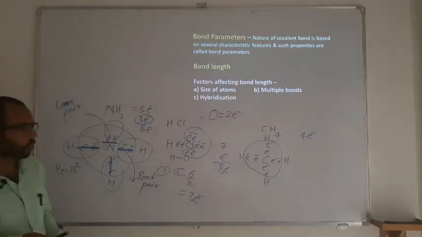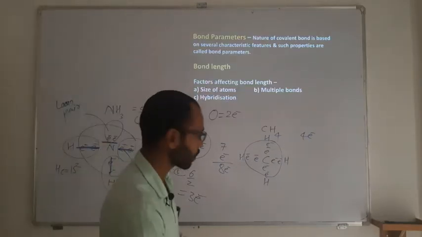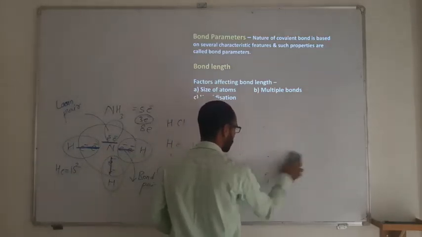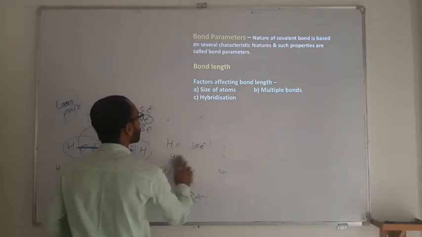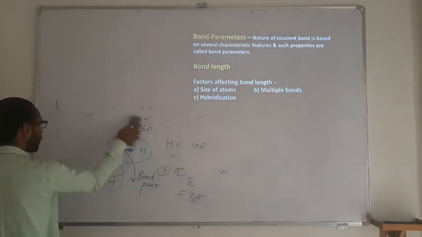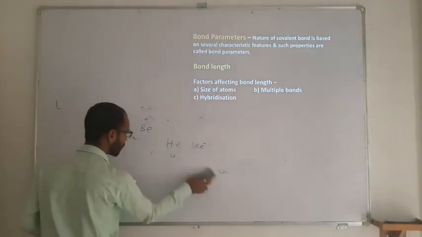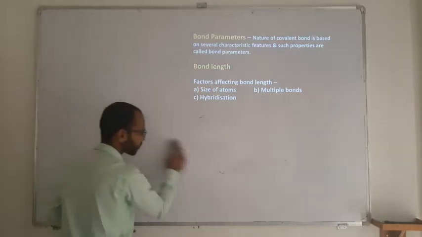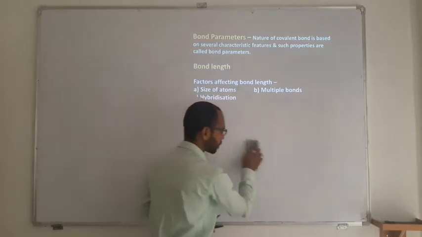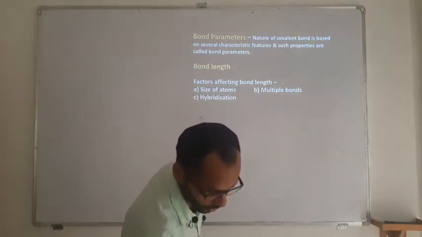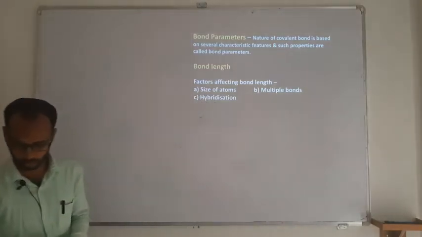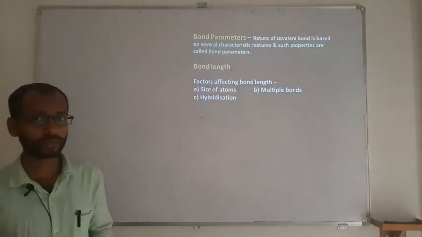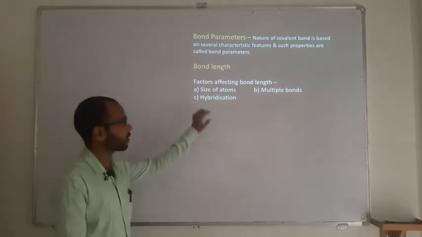So these are certain bond parameters. Bond parameters means the things associated with the covalent bond that we are going to talk about. We have bond length, bond angle, bond enthalpy or bond energy, and bond order. If we start with bond length, each covalent bond has a fixed length, and the length of a bond is decided by which atoms are forming the bond, their electronegativities, and the hybridization.